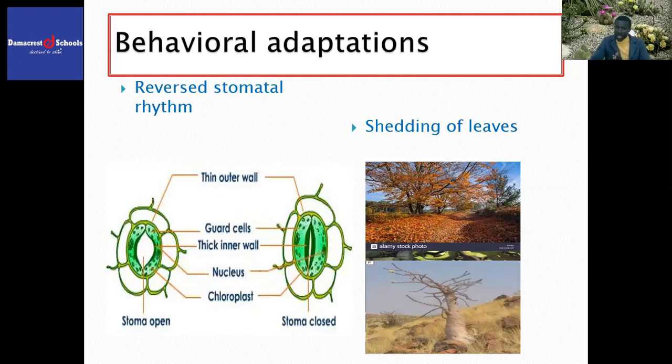When stomata are opened during the night and closed during the day, that type of phenomenon or behavior is known as reversed stomatal rhythm.